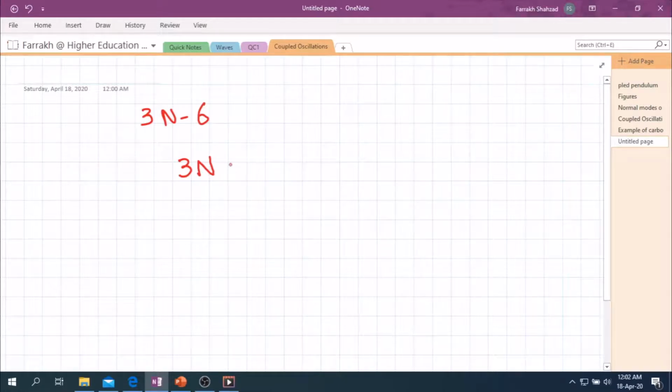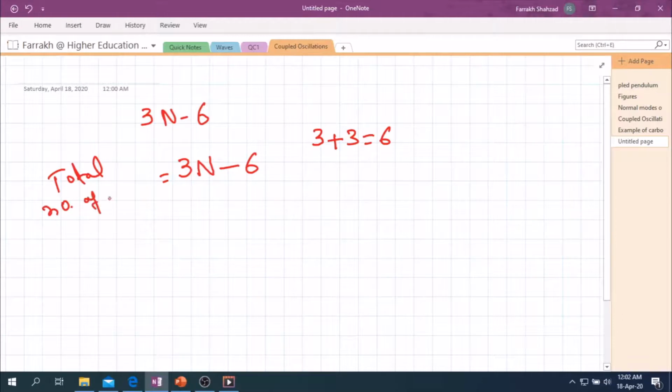So for non-linear molecules we say that the formula to find the total number of vibrations is 3n minus 6. If we assign 3 degrees of freedom to the translation motion and 3 degrees of freedom to the rotational motion, and we deduct this from the 3n degrees of freedom, we will get the total number of vibrations.